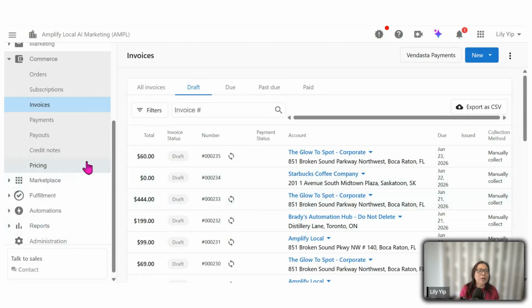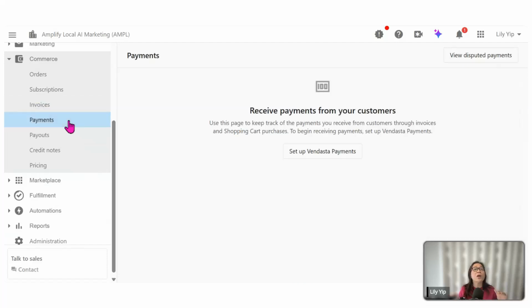Now, moving on will be payments. Once you have connected the Vendasta payment and are charging your clients from the system, you are able to keep track of all the payments that have been charged to your clients and collected by Stripe. You're able to see the status of the payment.